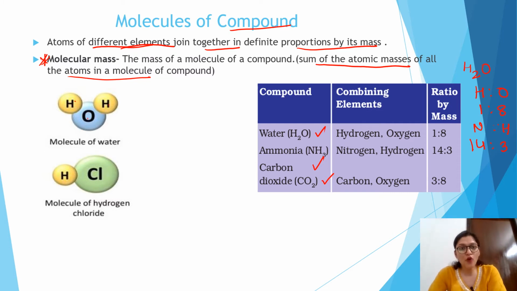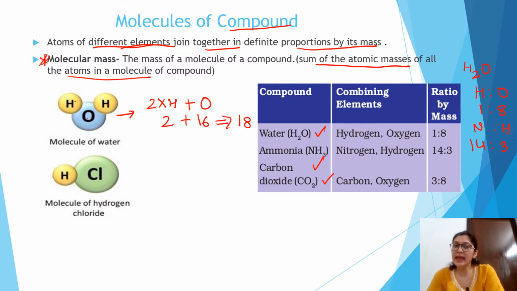So we take the sum of all the atoms present in a molecule of a compound. Now let us take the example of water. 2 hydrogen are present plus 1 oxygen. So 2 plus 16, and the molecular mass comes out to be 18.